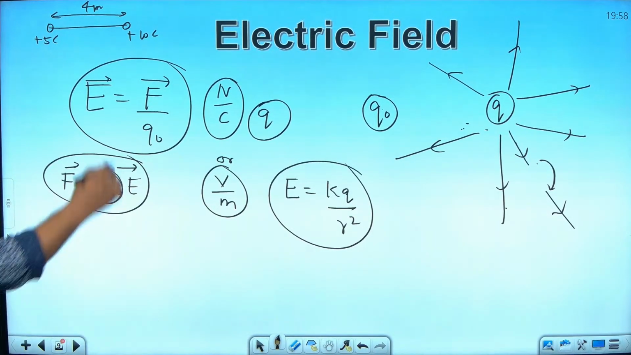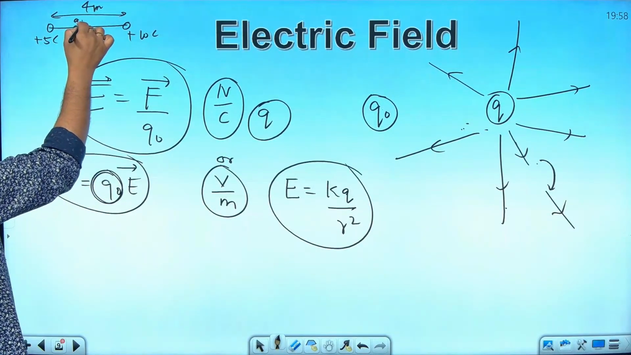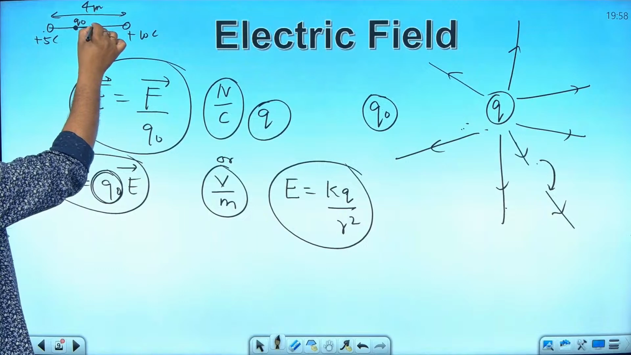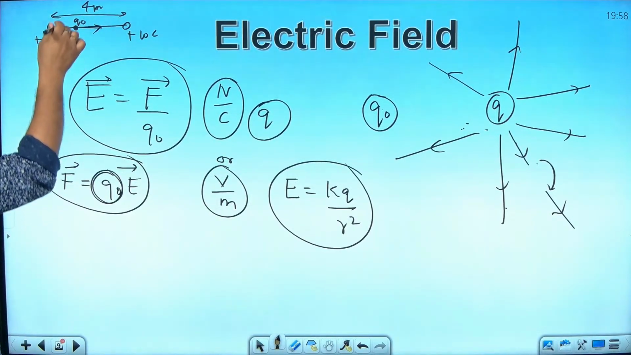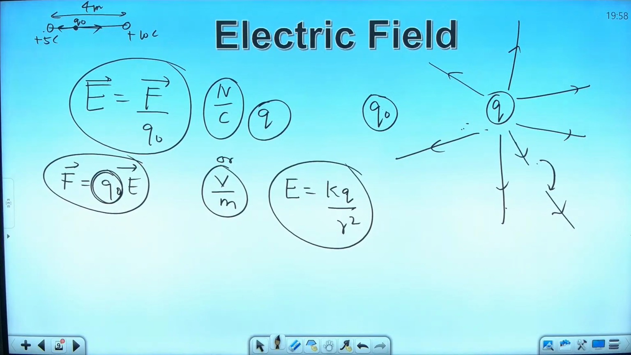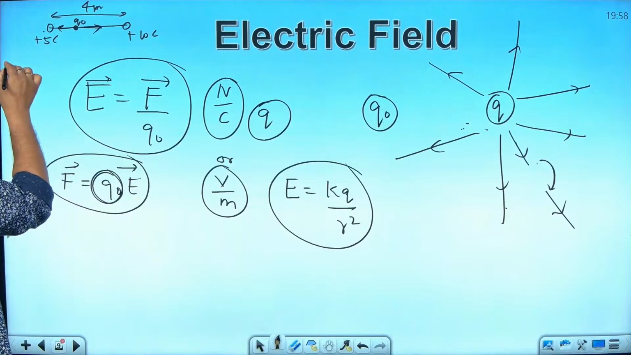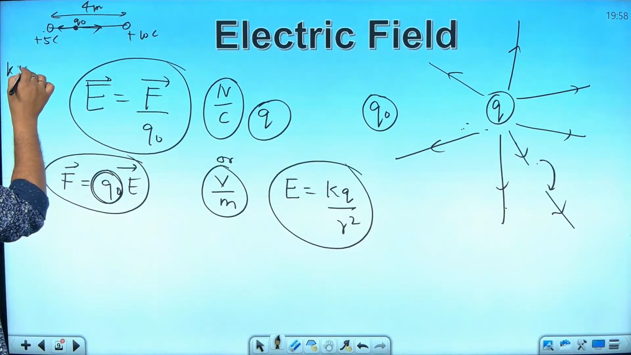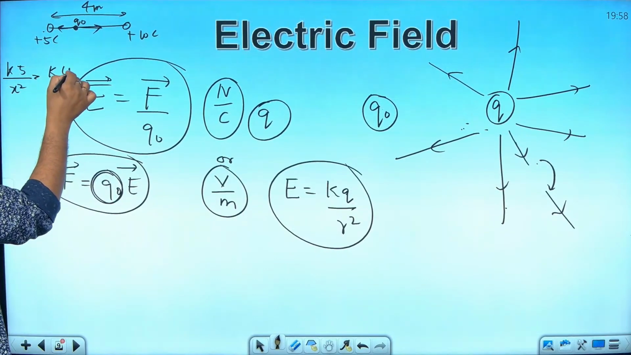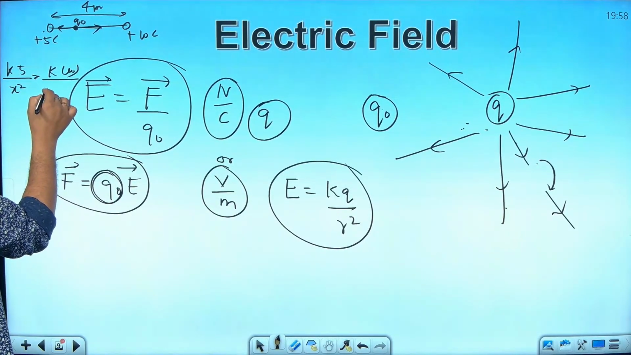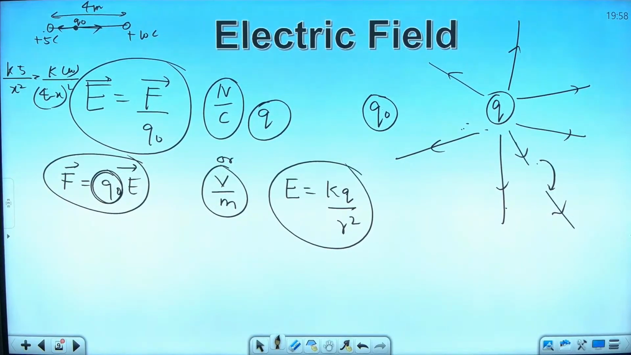Yes, it can be. Wherever you want to find the electric field, keep a test charge Q0. This plus 5 will give a repelling force. This plus 10 will give a repelling force. For the net electric field to be 0 here, what will happen? K into 5 by x square must be equal to K into 10 by (4 minus x) the whole square. When you solve this, you will get the value of x.